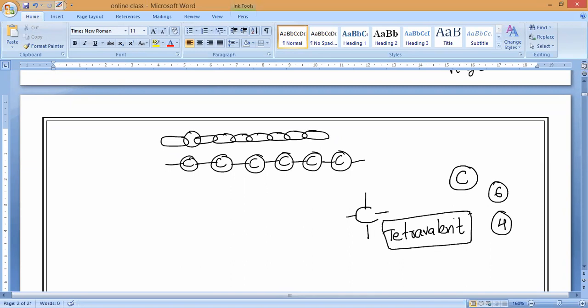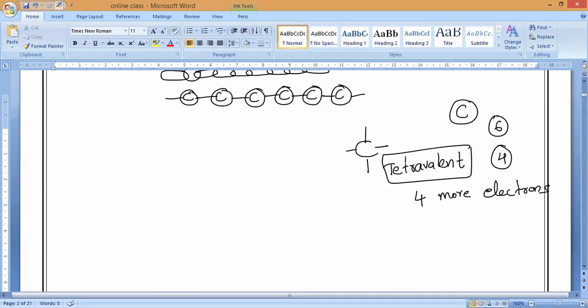It needs 4 more electrons to become stable, to reach the nearest stable electronic configuration. So that is why we can say it is a tetravalent element.